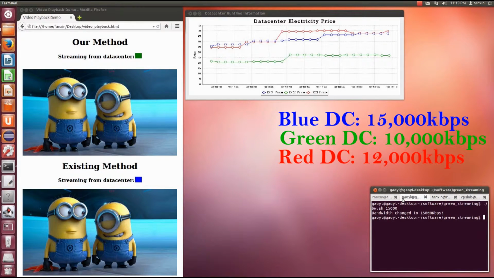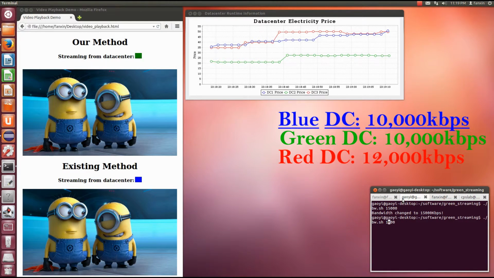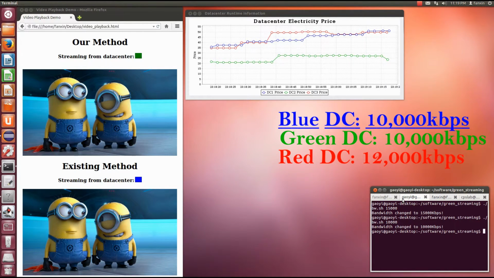This observation validates that our method allocates client requests to data centers with sufficient bandwidth and in regions with low electricity price. We now increase the load of the blue data center by changing its remaining bandwidth to 10,000 kilobits per second. The existing method changes to choose the red data center, which has the highest bandwidth right now.